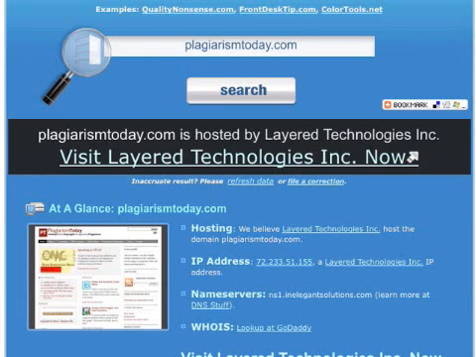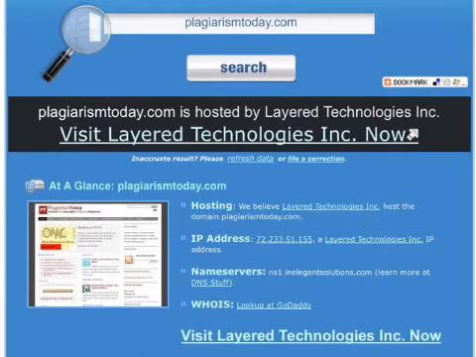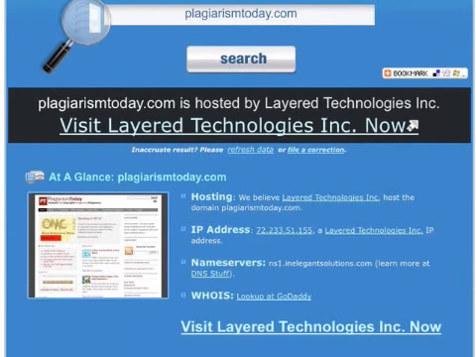Also, if you scroll down, you'll see a variety of other information, including, once again reaffirming the hosting, the IP address, the name servers that are used, and you can also do an additional whois search to find who is registered as the owner of the domain. In this case, it would be me, though I use a domain privacy service to prevent my personal address from being leaked on the internet.